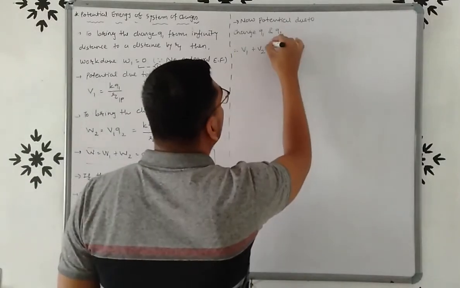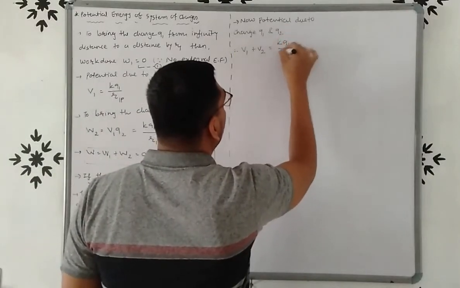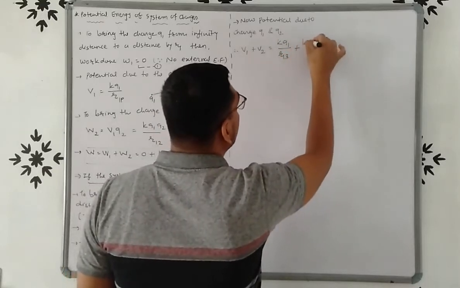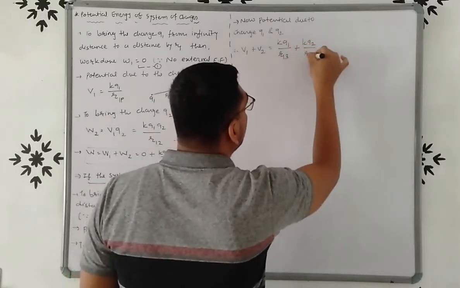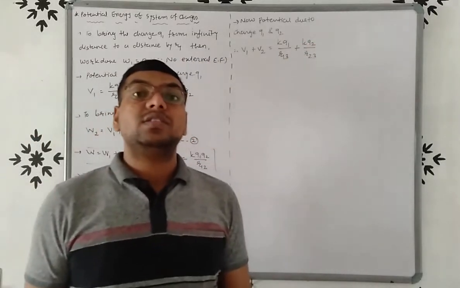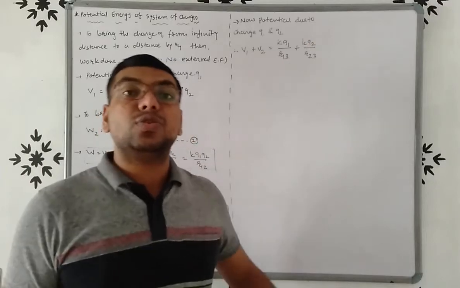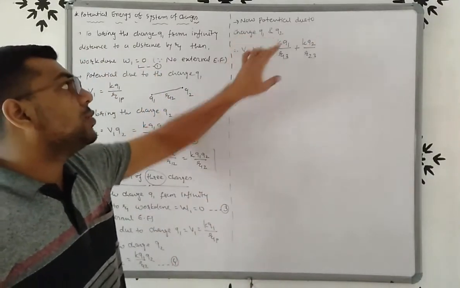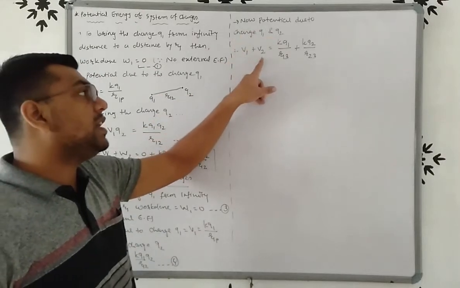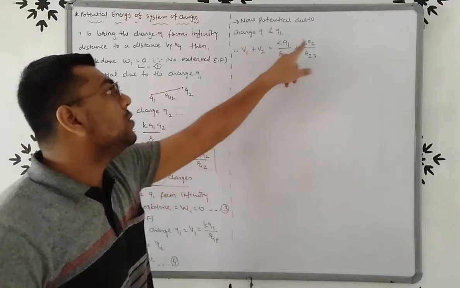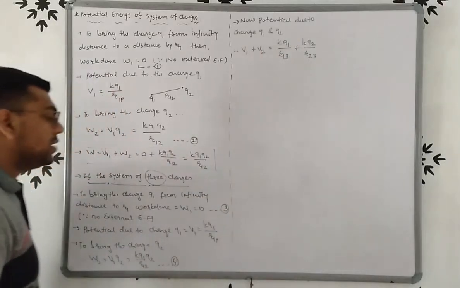V1, that is KQ1 upon R13, plus V2, that is KQ2 upon R23, because potential on charge Q3 is due to charge Q1 and Q2.